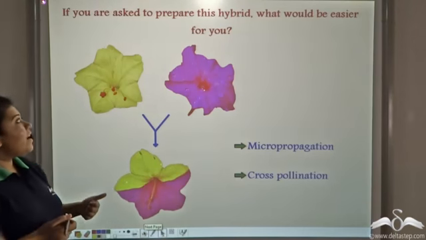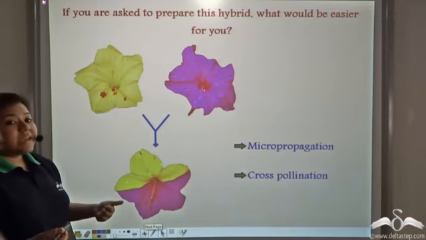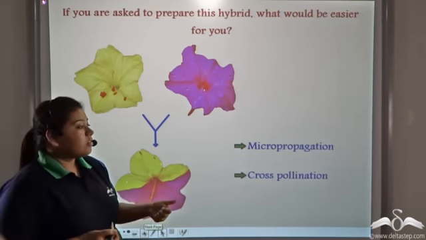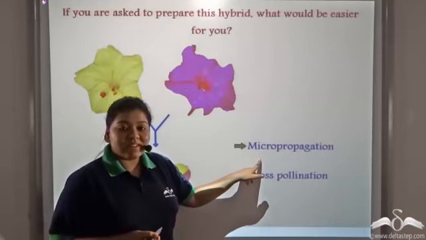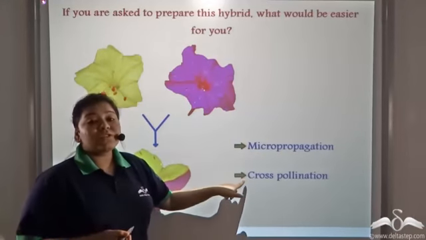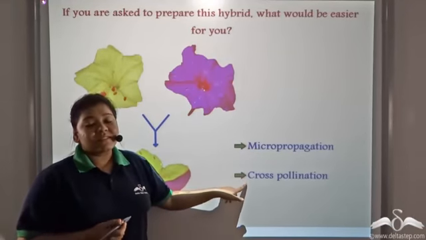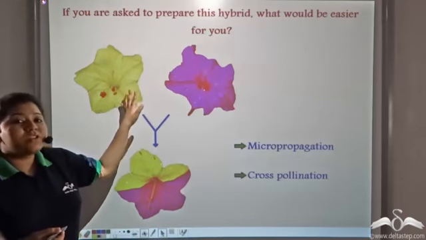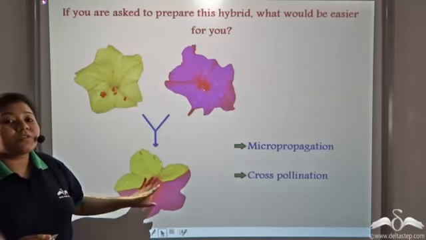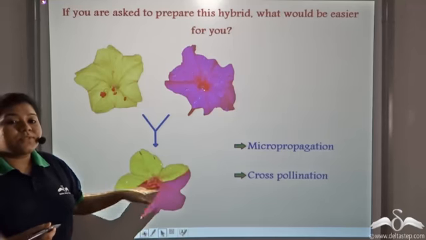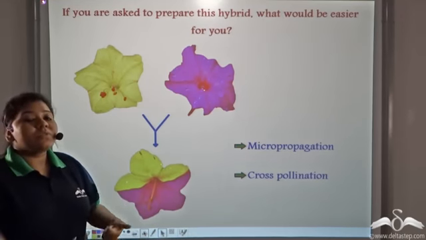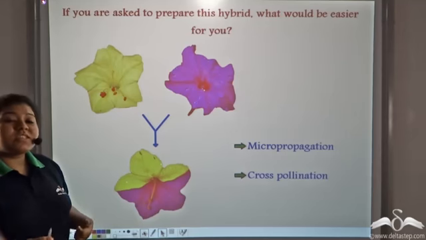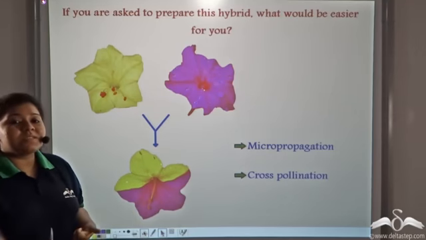Now, if I asked you to prepare a hybrid, what would be easier for you? Would micropropagation be easier? Or would cross-pollination be easier? Suppose I asked you for a new variety of the 4 o'clock flower. So, which process would you use? Would you use micropropagation, which is a very lengthy and costly process?